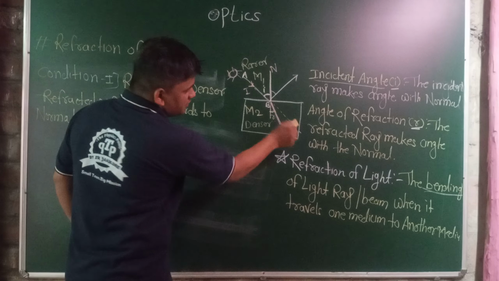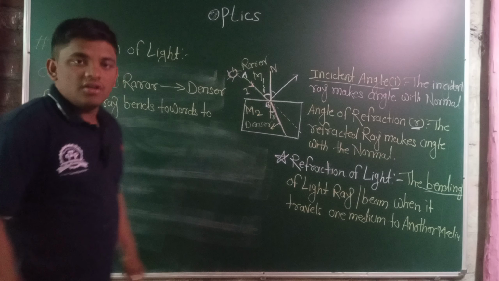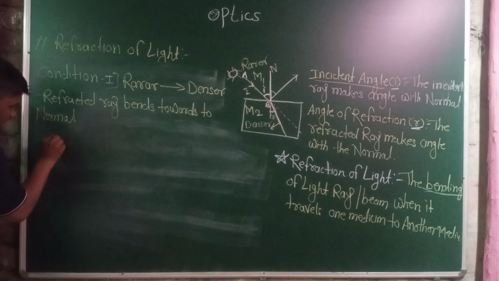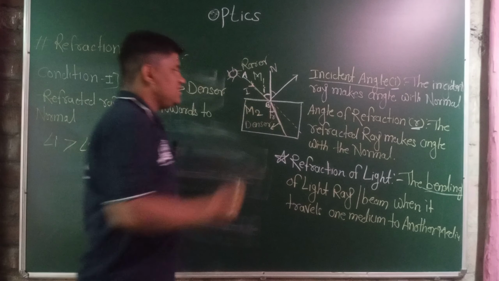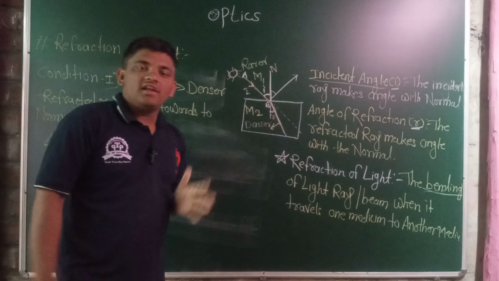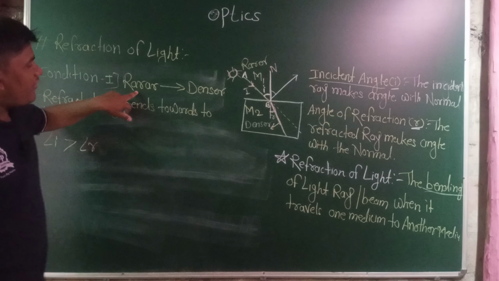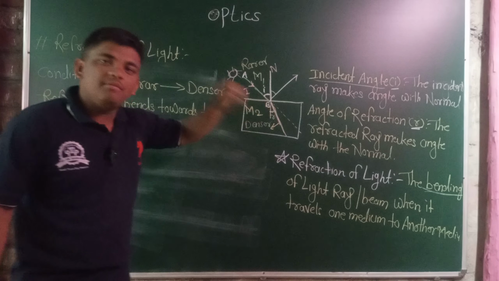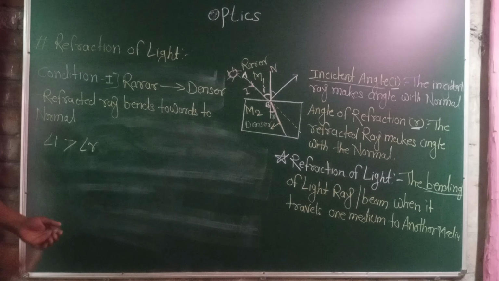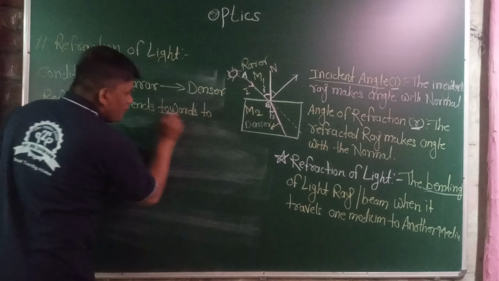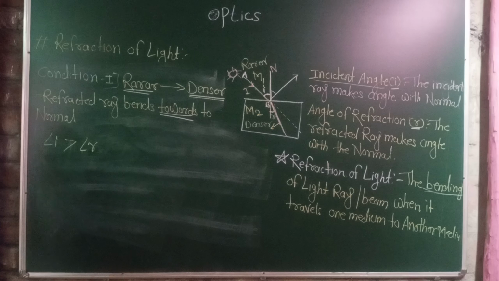This is the actual path which we have to see. These refracted rays bend towards the normal. It means the incident angle is much greater than the angle of refraction. We can easily see that the incident angle is greater than the angle of refraction. This is the first condition. When light passes from the rarer medium to the denser medium, the refracted rays bend towards the normal. This is important.